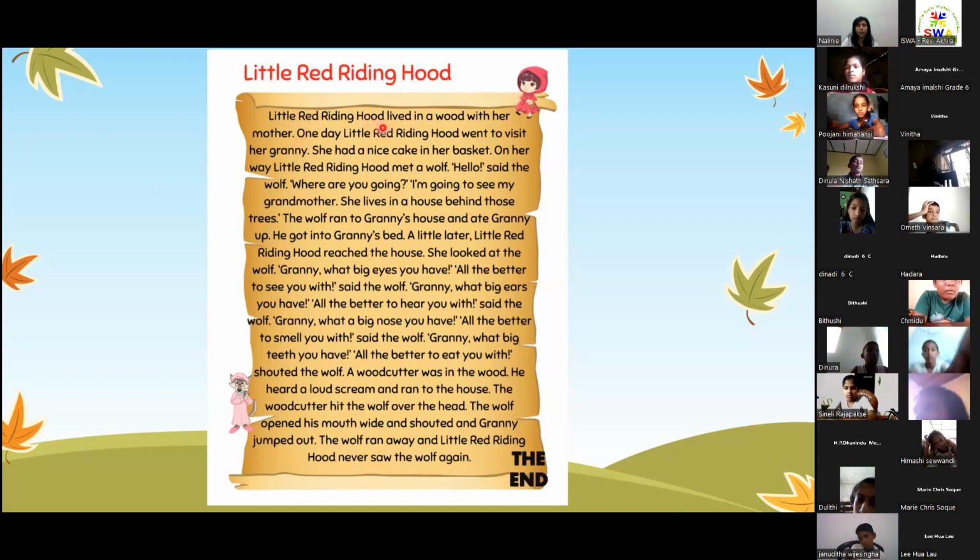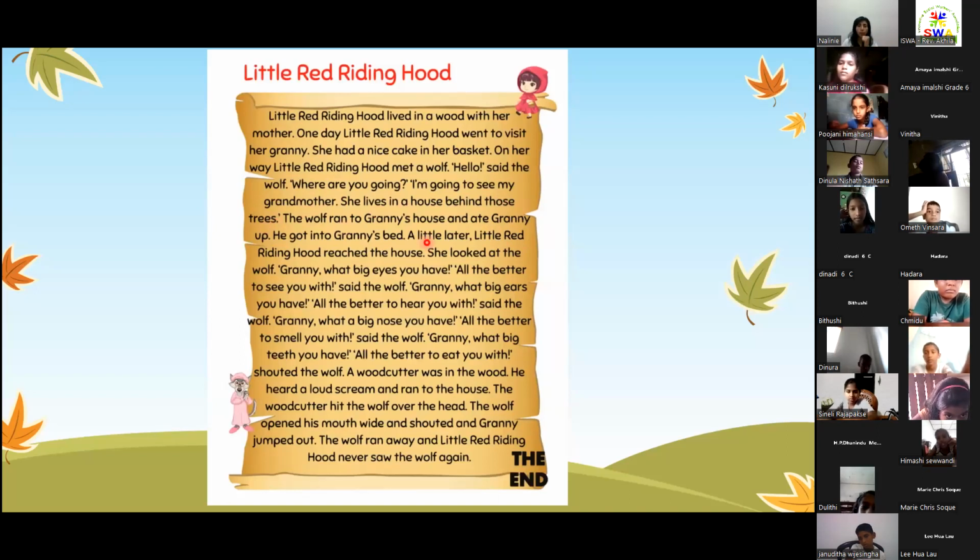Little Red Riding Hood lived in a wood with her mother. One day, Little Red Riding Hood went to visit her granny. She had a nice cake in her basket. On her way, Little Red Riding Hood met a wolf. "Hello," said the wolf. "Where are you going?" "I'm going to see my grandmother. She lives in a house behind those trees."